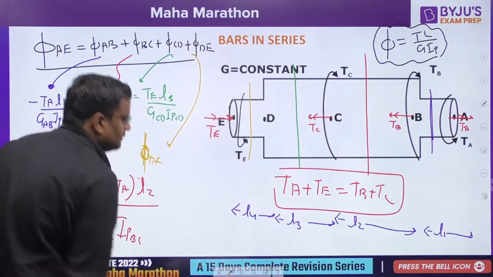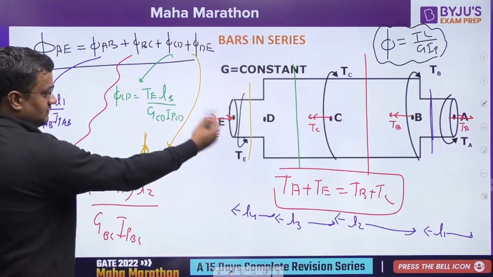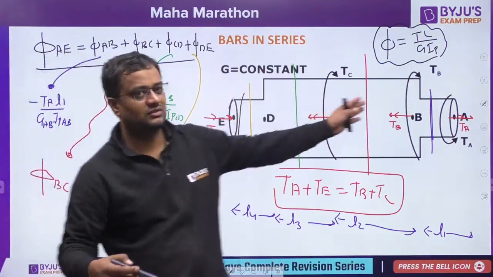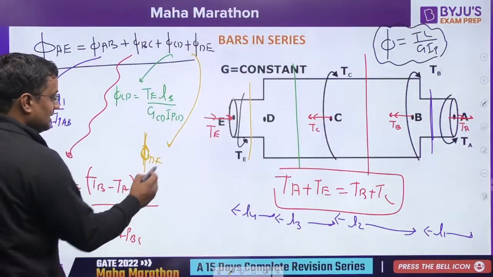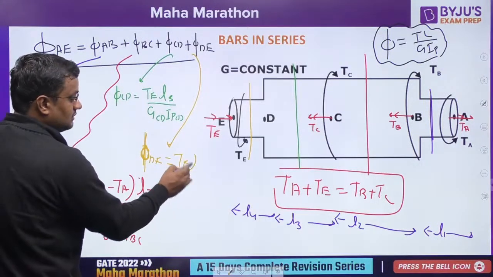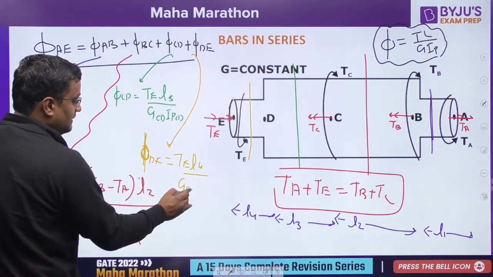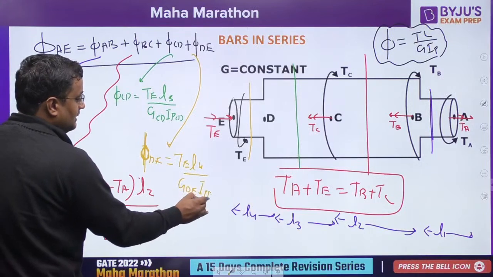Phi DE. Cut a section like that. See from left or right? Let us see from left, it is easy. Right is too much. Left it is easy. TE coming inside. So plus L4 G of DE and IP of DE.